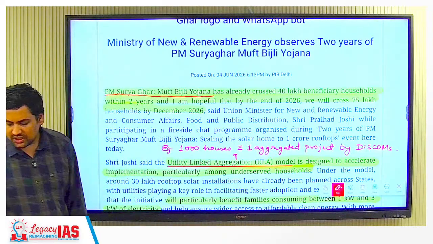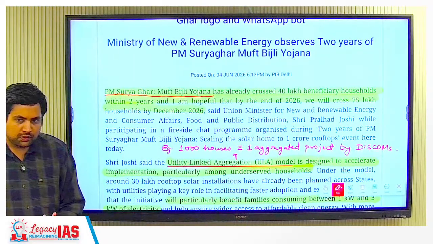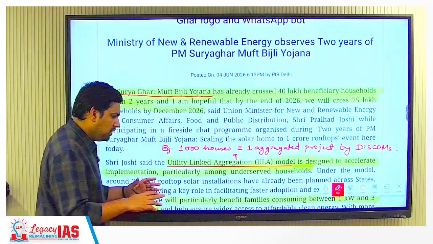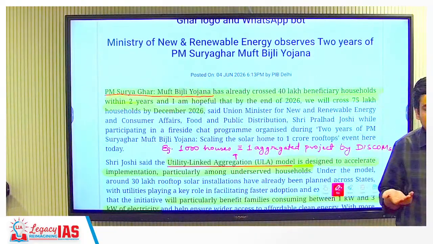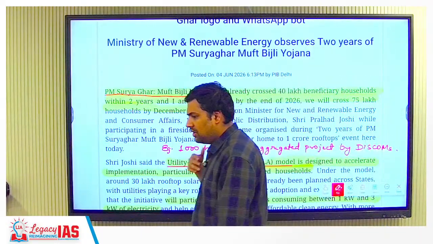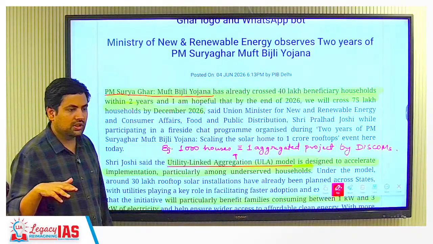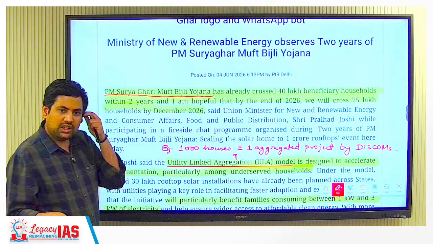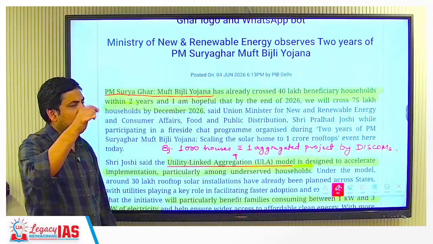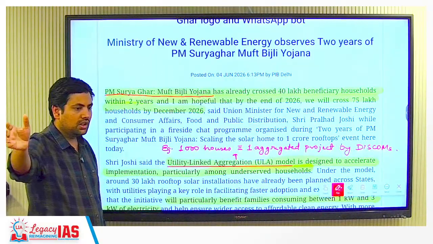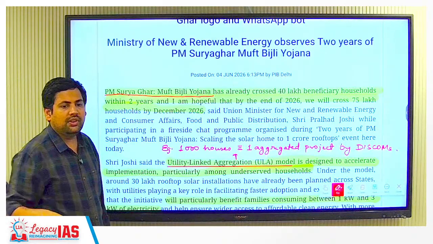Okay, 25 I guess. So now, PM Surya Ghar Muft Bijli Yojana, what is this? Understand this. So basically the government is giving subsidized solar panels to different households. Now in your house also, you can take the subsidized solar panels and install them above your house. From that solar panel you can make electricity and use it. But the earlier problem was that whatever electricity you were generating, it was very difficult for you to transfer it to the grid so that you can get money out of it, correct? So it used to be very difficult.